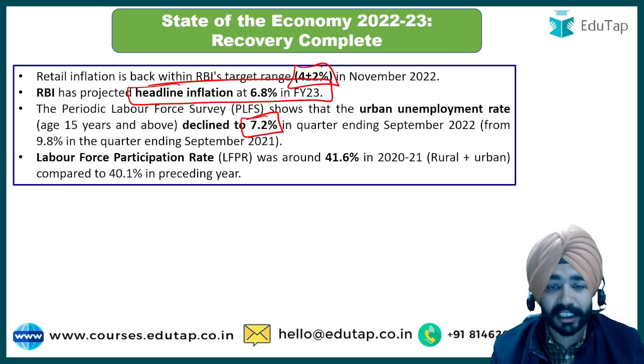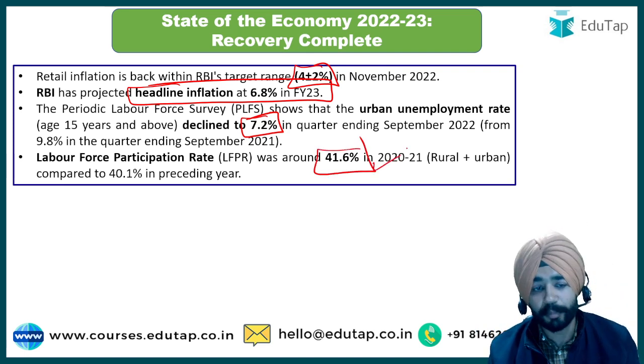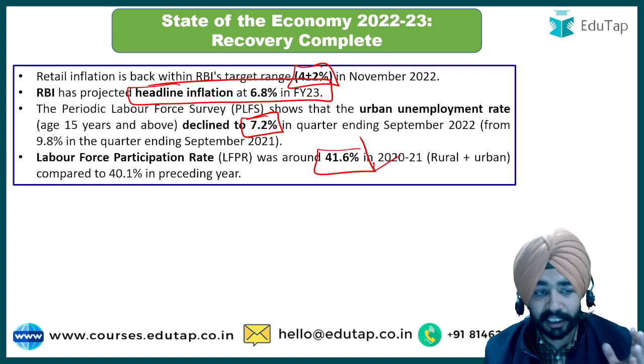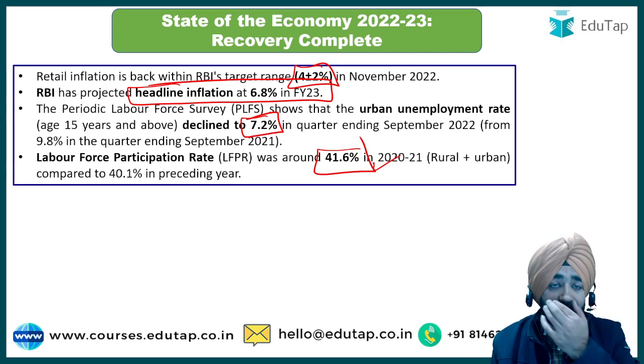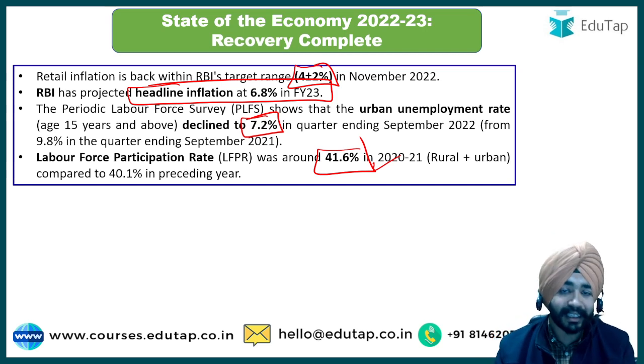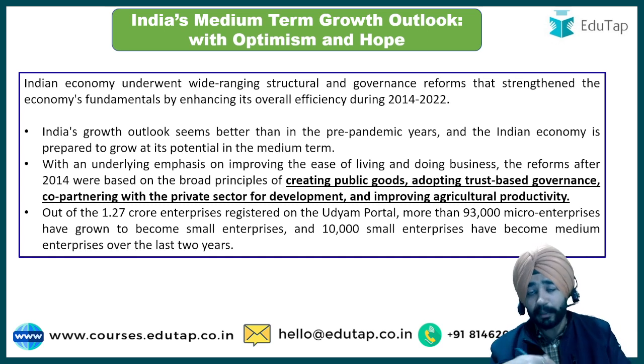Labor force participation rate, it is around 41.6%. So guys, if I talk about LFPR, this is also the thing that we need to remember, that the point is 41.6%. So this was the briefing about the state of the economy that has been highlighted in the survey. Now let's talk about the second thing, that is medium term growth outlook.